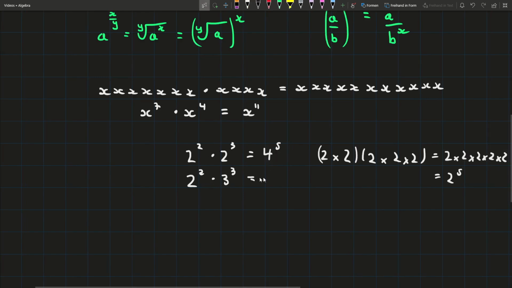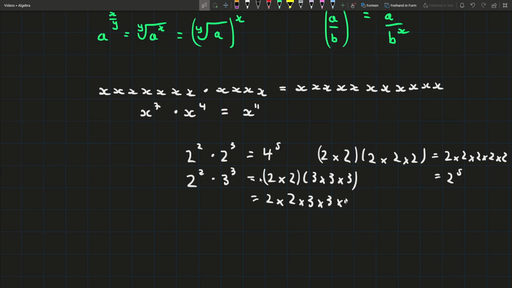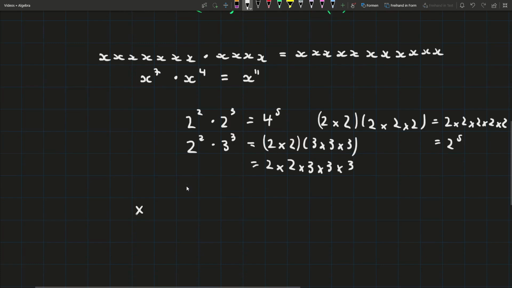And then here, why can't we simplify anything? Because we have 2 times 2 times 3 times 3 times 3. If we get rid of the brackets, as we did up there, there's nothing we can really simplify. There's still 2 2's and 3 3's, so there's nothing we can do there. That's why the rule only works when you have the same base. So when we multiply, that implies that we add the powers.